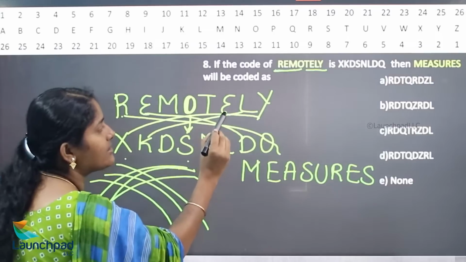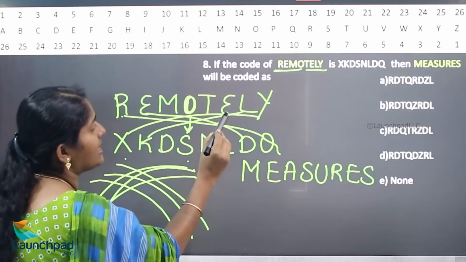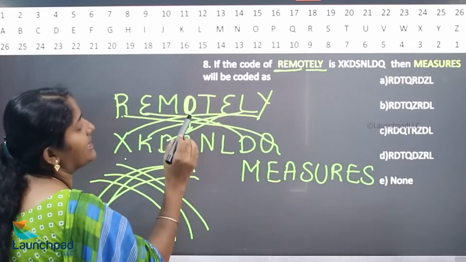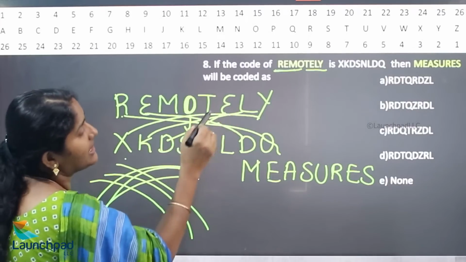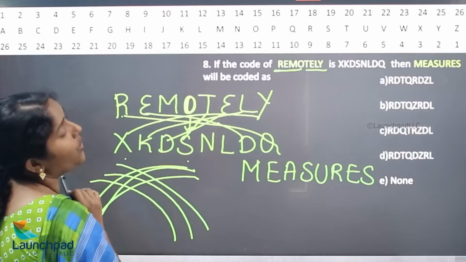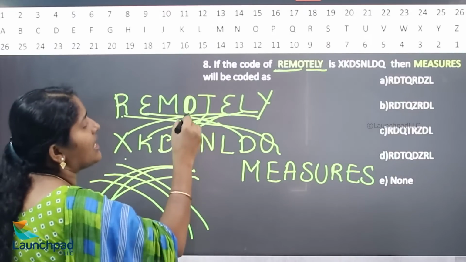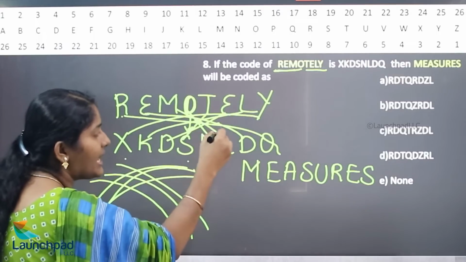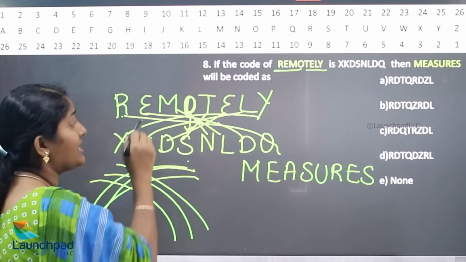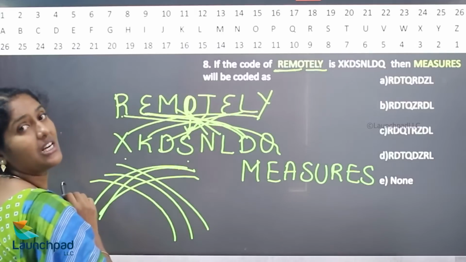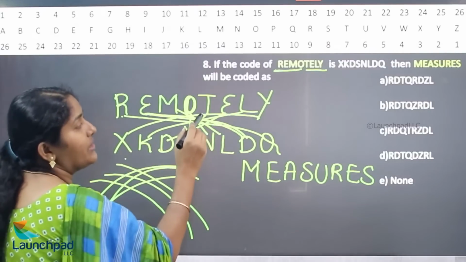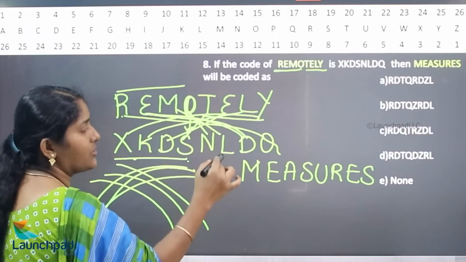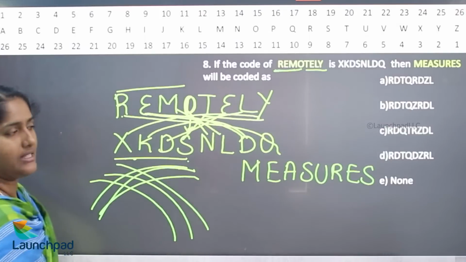Here, what is the previous letter of E? D. What is the previous letter of T? S. What is the previous letter of O? N. What is the previous letter of M? L. What is the previous letter of E? D. What is the previous letter of R? Q. The last 4 are coming in the first places. The first 4 are going into the last 4 places.